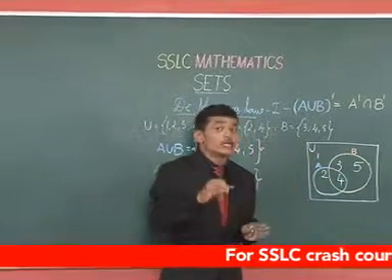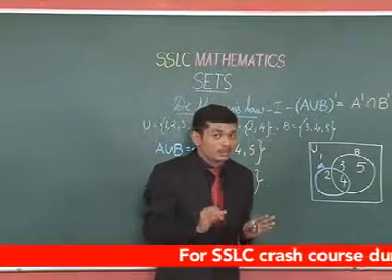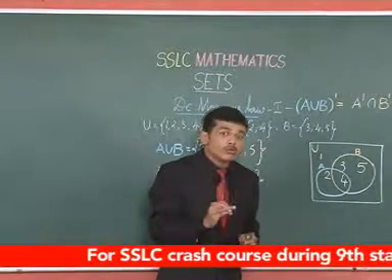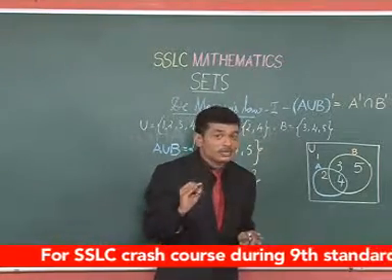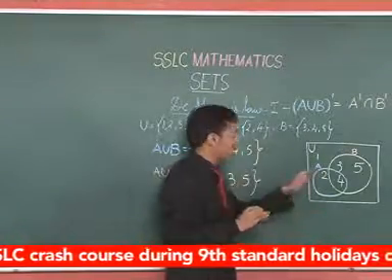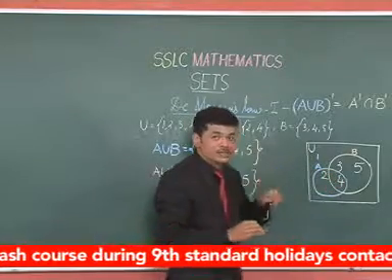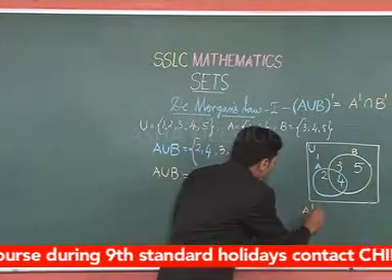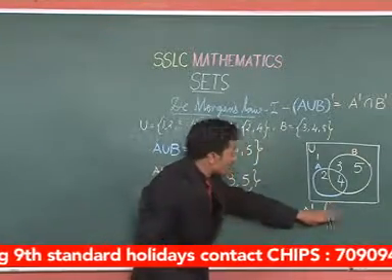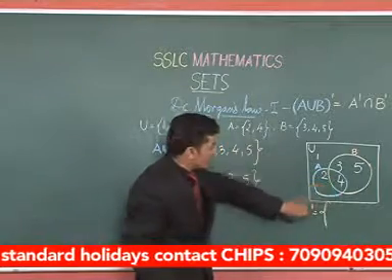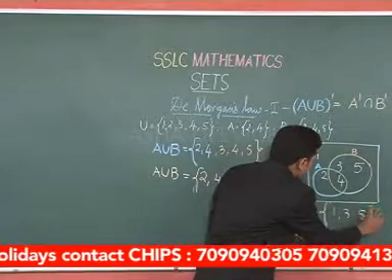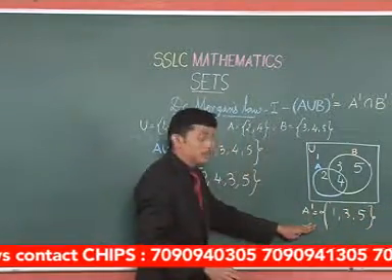To find A complement, we take the entities of the universal set other than those in set A, so it will have 1, 3, 5. So, this is the meaning of complement.